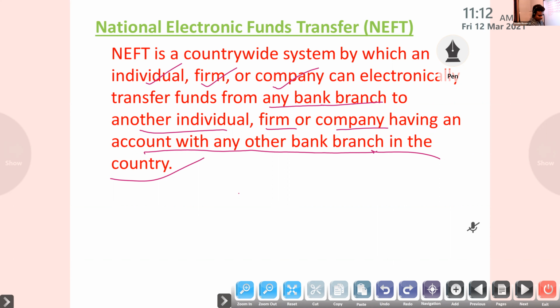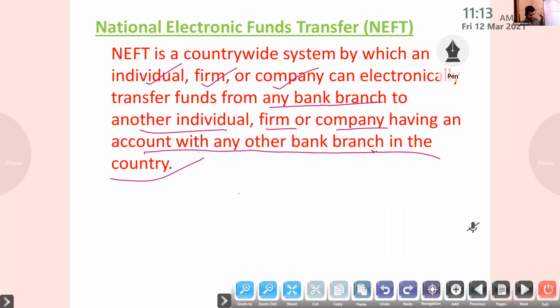That is NEFT, National Electronic Fund Transfer. Here the fund transfer takes place at a particular point of time. It is not like RTGS. RTGS is made on a one-to-one basis, individually and continuously. Here the fund transfer takes place at a particular time, so all transfers are held at that time only.